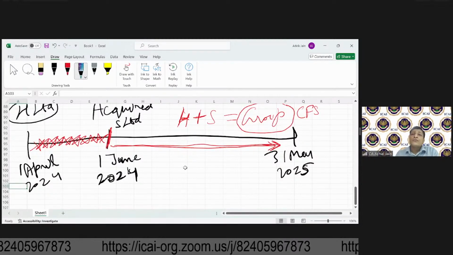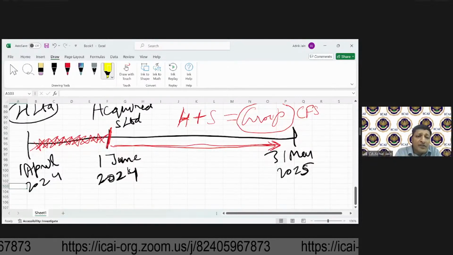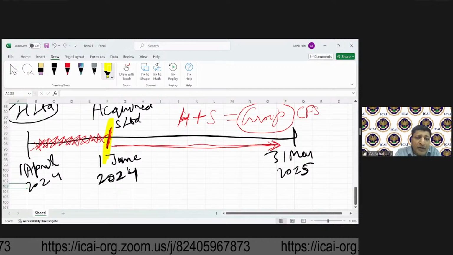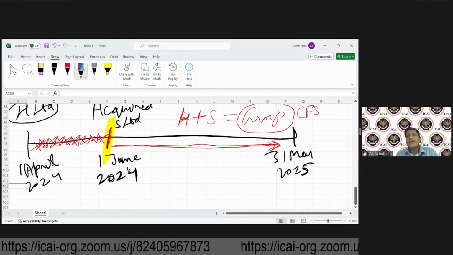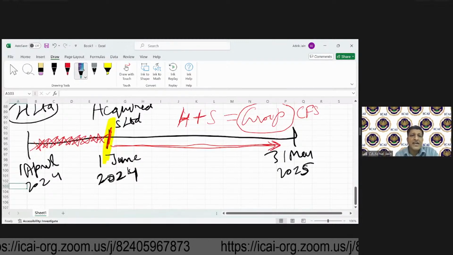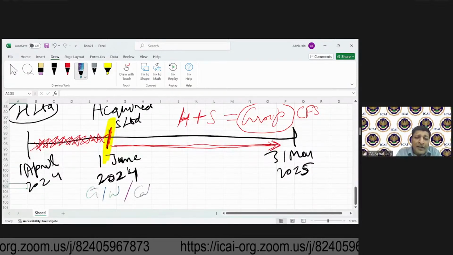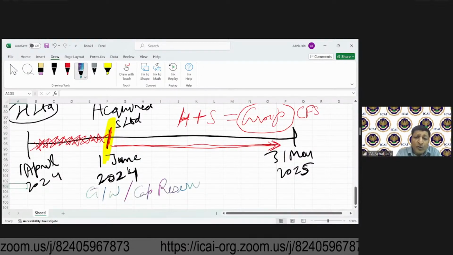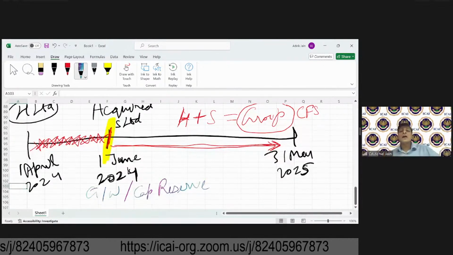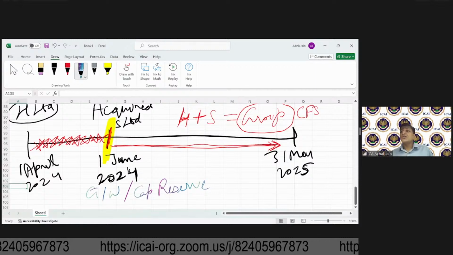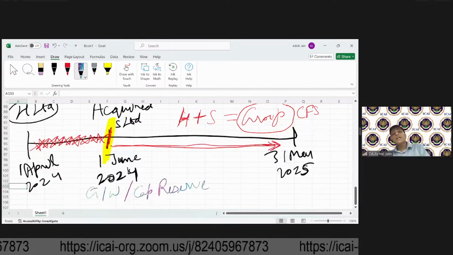And for the purposes of this consolidation, at the time of acquisition, means at this point of time, an exercise will have to be carried out. What do you call that exercise as? Computation of goodwill or capital reserve. Now, what do you mean by this? See, this is exactly similar to what we have done under amalgamation. No change. Don't think that we are going to do amalgamation accounting over here.